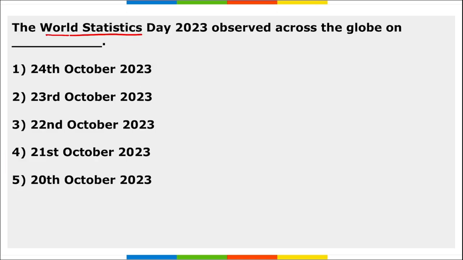Next, World Statistics Day. It is observed across the globe when? So World Statistics Day is observed across the globe on 20th of October. And the aim, why do we celebrate this day, is basically, as the name suggests, World Statistics Day. All the data that we have are stats only, right? We make sure that what will be coming in future, how we will predict it, all the analysis are done with the help of this only. So World Statistics Day is on 20th of October, observed for the first time in the year 2015.